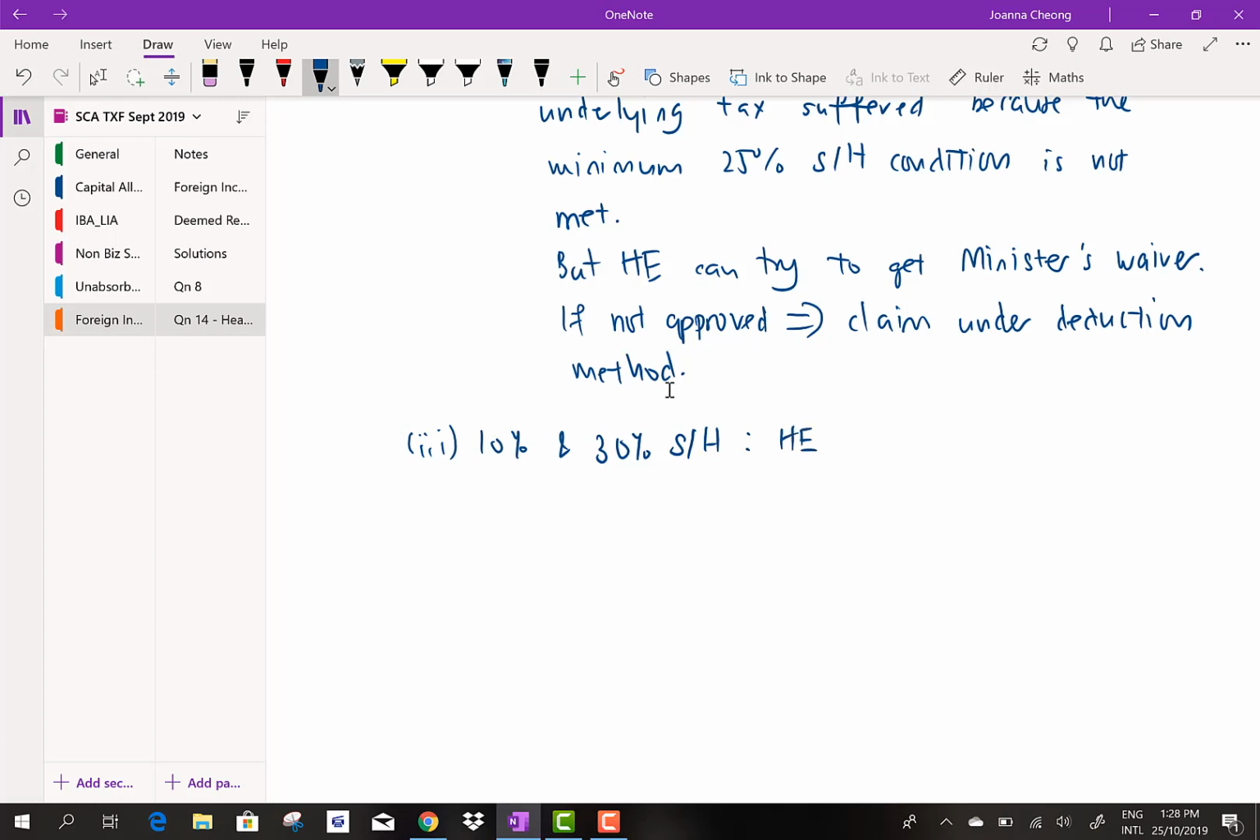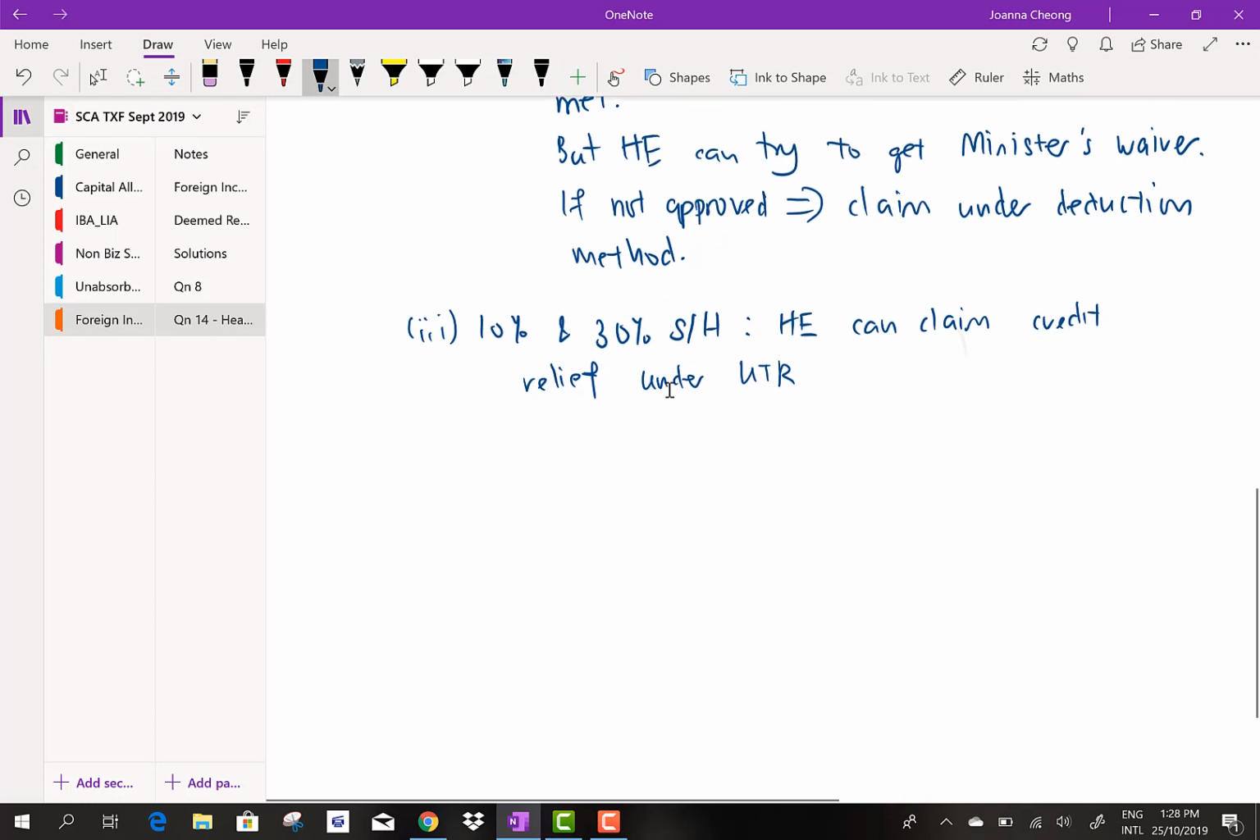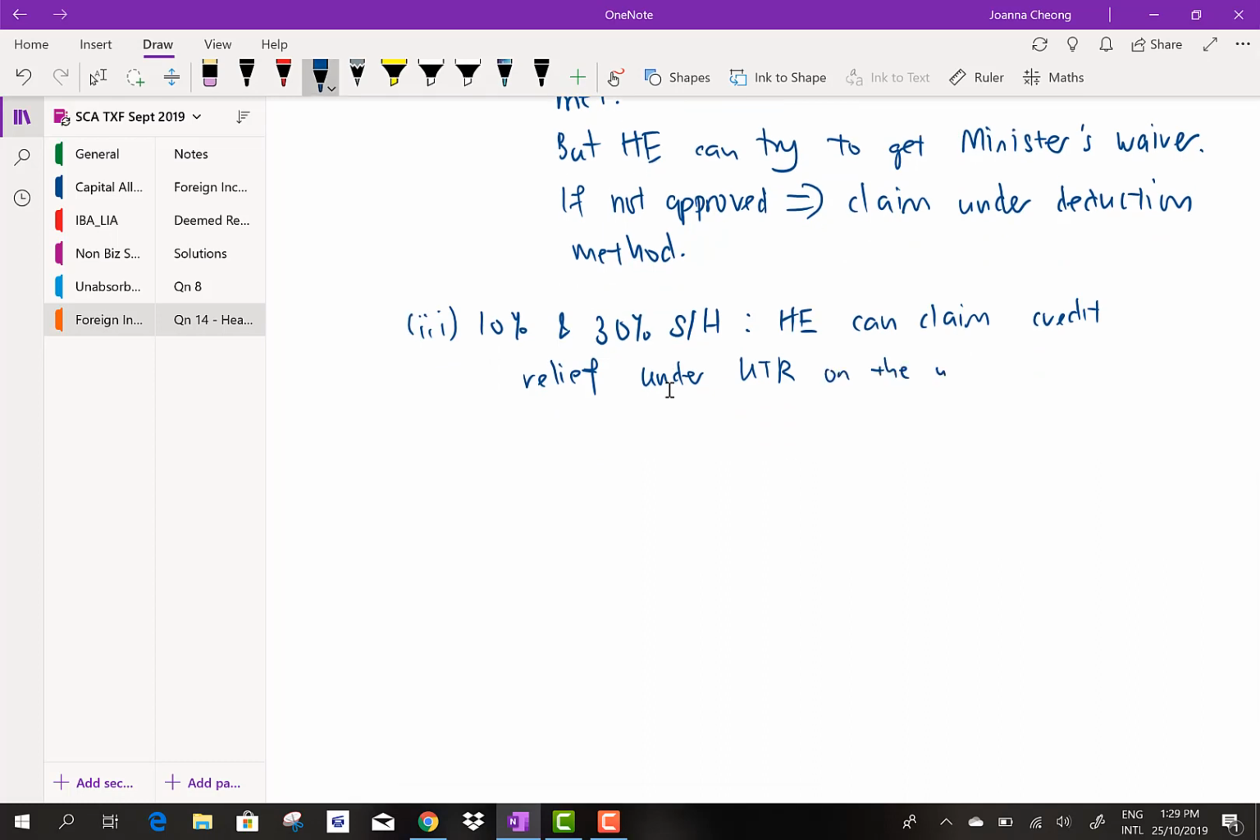So HE can claim credit relief under UTR on the underlying tax suffered, because the shareholding between HE and JL is more than 25%. Okay, 25% is a minimum if there is no DTA.